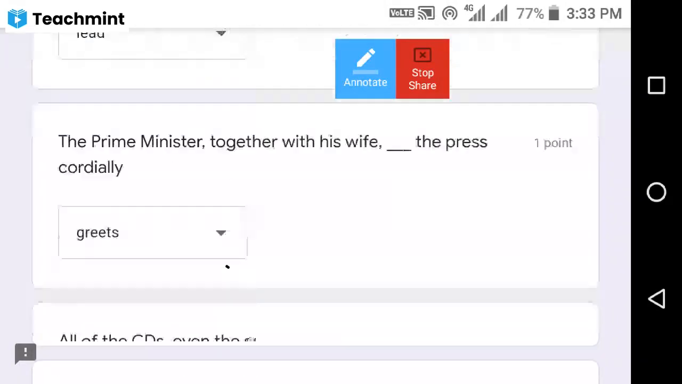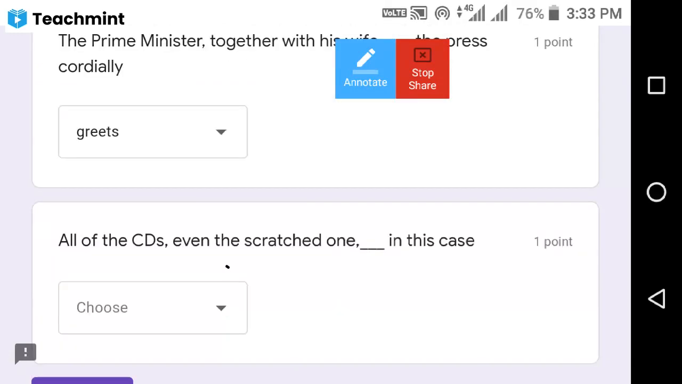Is the answer. Yeah. Next, all of the CDs, even the scratched ones, are in this case. All of the CDs. Look at it. CDs is plural actually. So we need to provide a plural verb here. All the CDs, even the scratched ones, are in this.